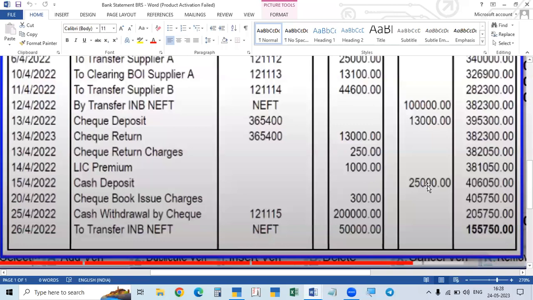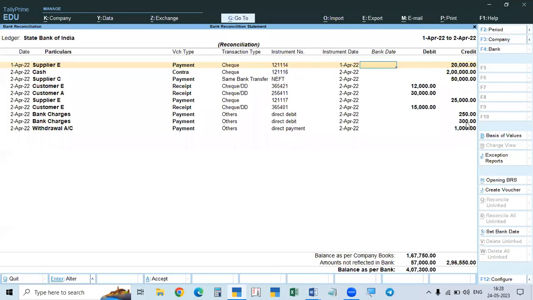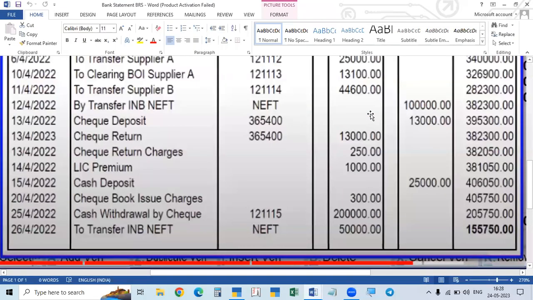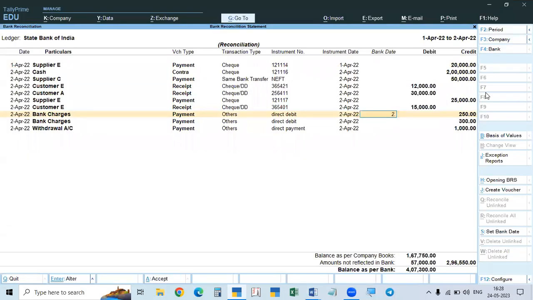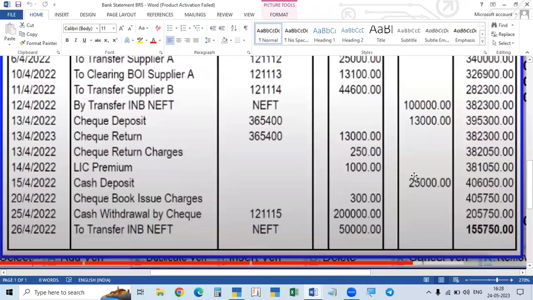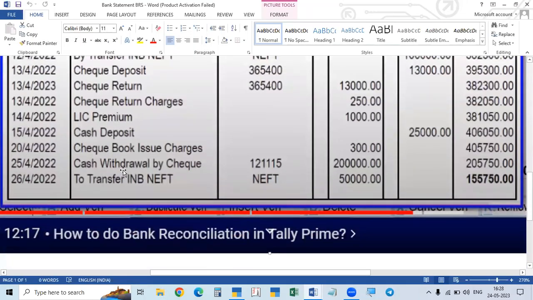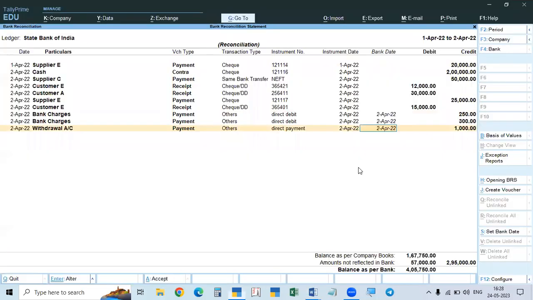So up to this, 25 is also completed. All these three are from the bank. We have taken here the 30,000, already done. These three also are done. So 2/4, 2/4, 2/4. Okay, done. Then you go. This is over up to 300 rupees. Then you see withdrawn by check, 2 lakhs. Here we completed.